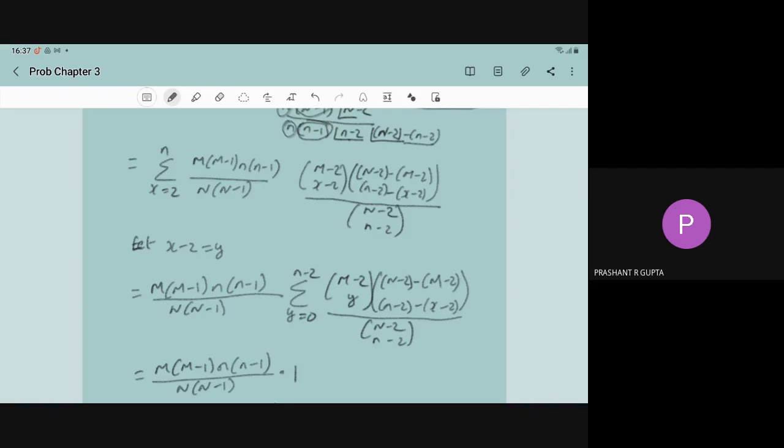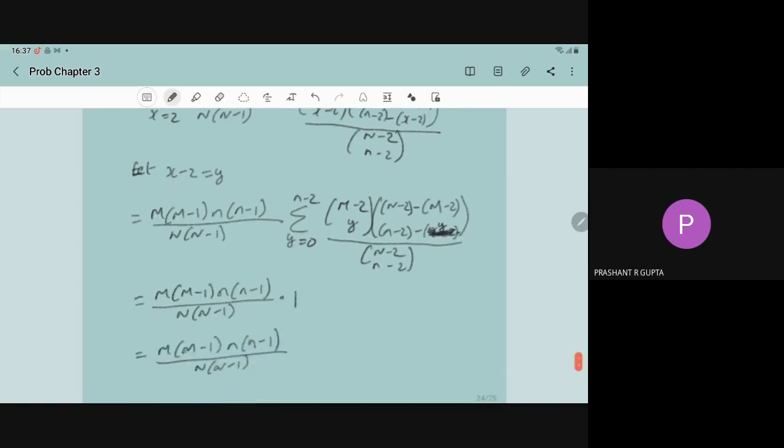And it will become (m-2) choose y, (N-m) choose (n-2-y). This should be the y because we have introduced the y, right? Divided by (N-2) choose (n-2). And this is nothing but the sum of the probability. So it is 1.